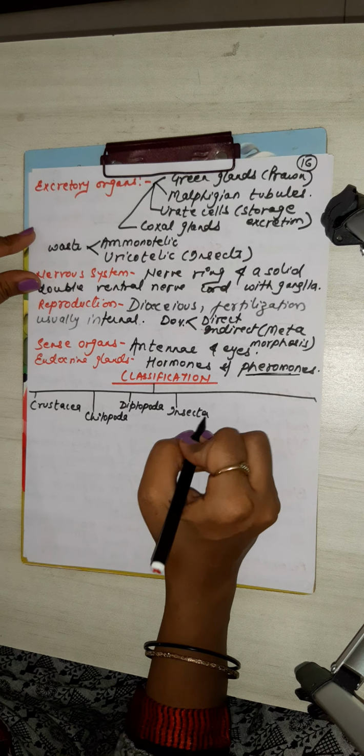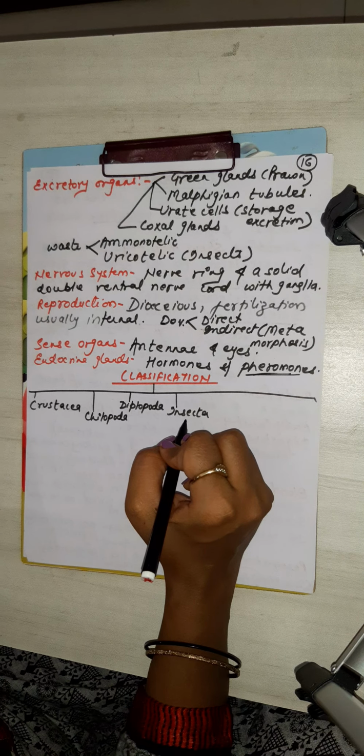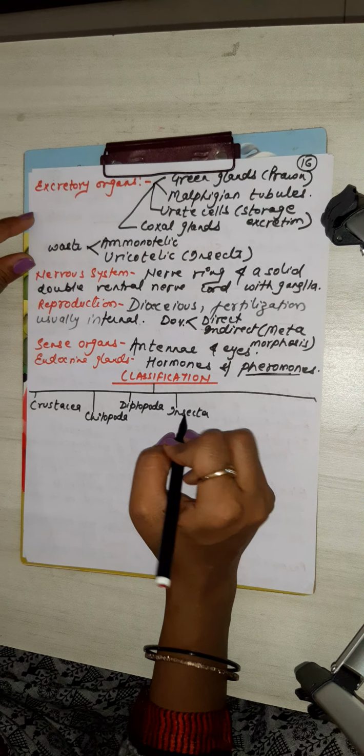Insecta, Hexapoda. Why Hexapoda? Hexa means 6, the 3 pairs of legs.